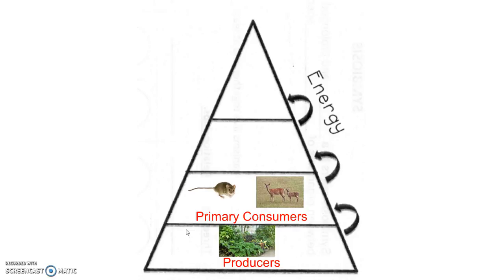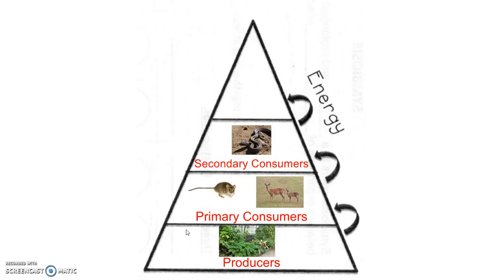The next level above them is called secondary consumers. Look below the secondary consumers. What do you think they eat? That's right, they eat primary consumers. An example of that may be like a snake that eats the mouse.